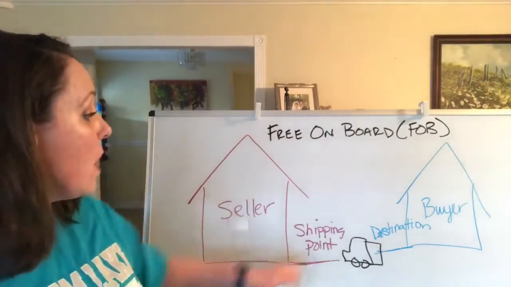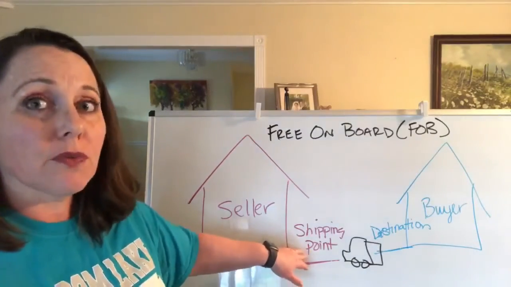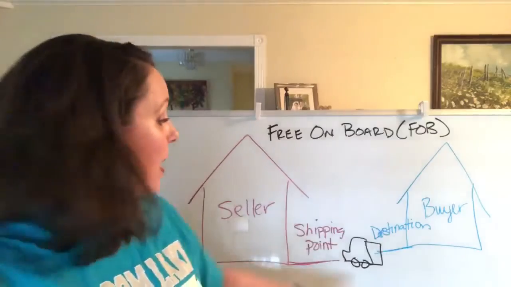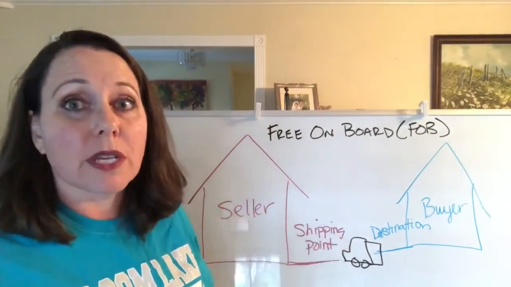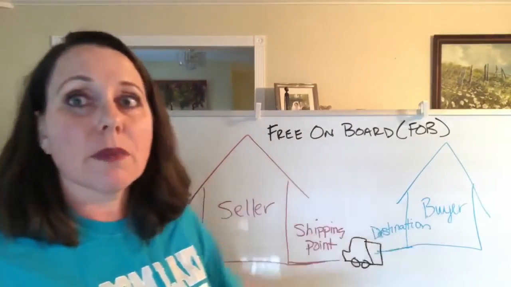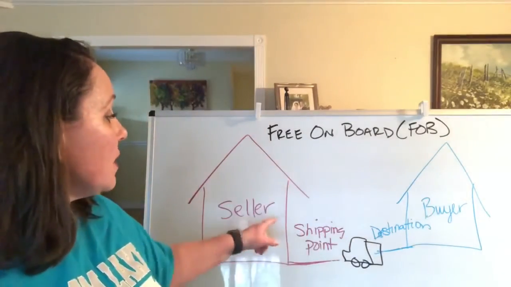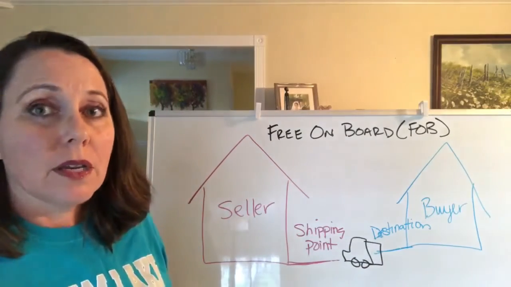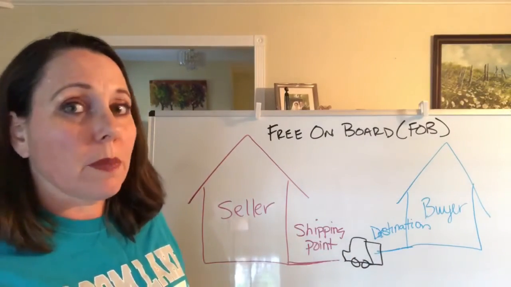So if the terms are FOB shipping point, it's free to the seller, the buyer pays the freight, and the buyer owns their goods while they're sitting on the truck. If it's FOB destination, it's free to the buyer, the seller is paying the freight, and the seller owns the goods while they're sitting on that truck. Whoever owns them, that's who's responsible.